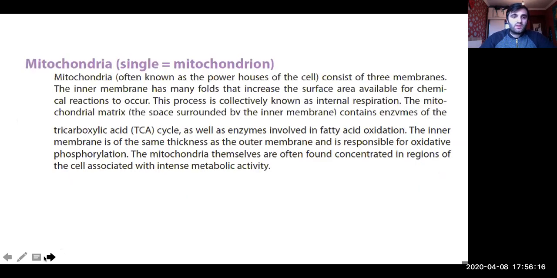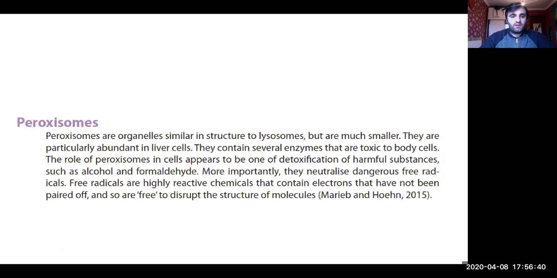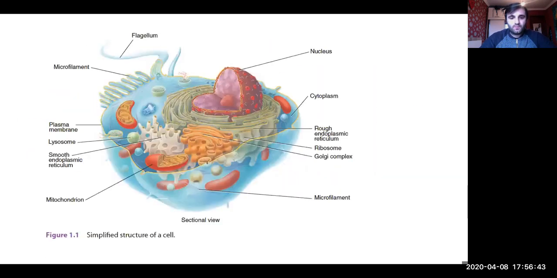The next one is the mitochondria, or mitochondrion in the singular. This is the powerhouse because the main function of the mitochondria is to produce energy. The TCA cycle, the tricarboxylic acid cycle, takes place here, and there are also enzymes for fatty acid oxidation. The mitochondria has a double membrane. It's a very, very important organelle. Let's see the picture. Here is the mitochondria. Those are lysosomes.